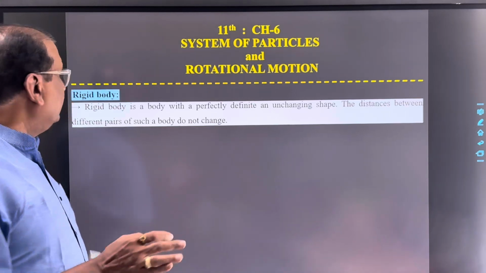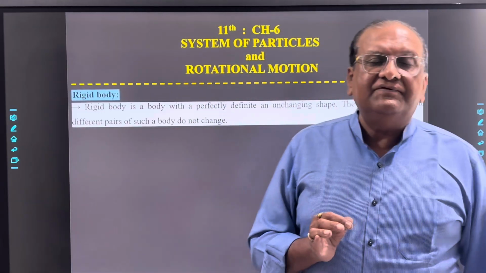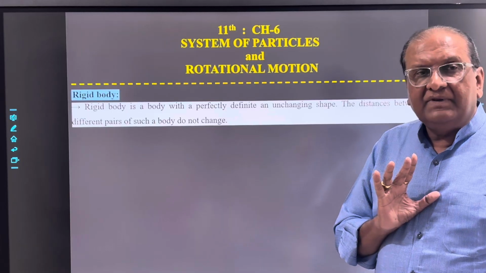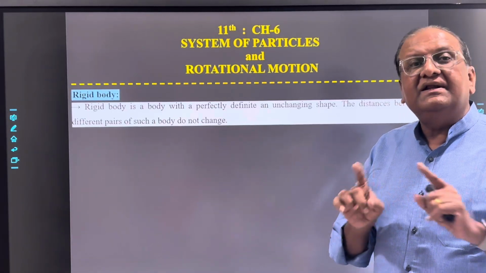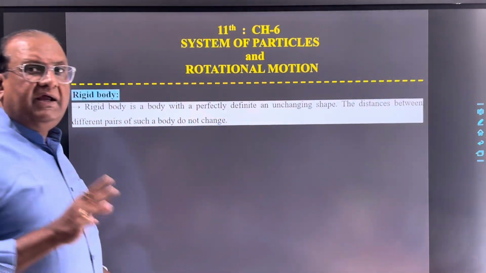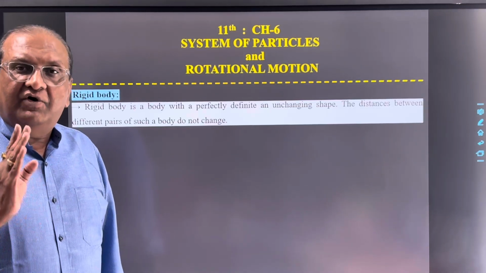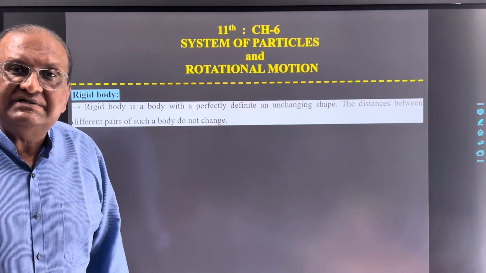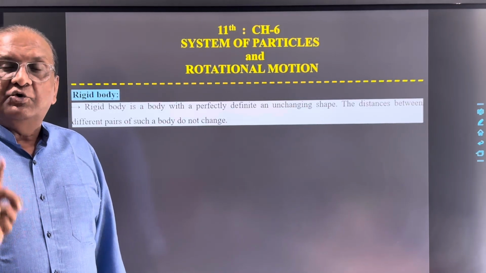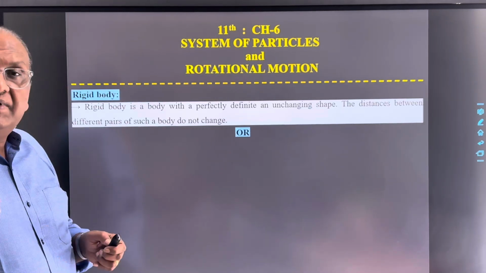For a rigid body, the distance between different pairs of particles will not change. In other words, the relative positions of the constituent particles never change. So we can say a rigid body can't be deformed.